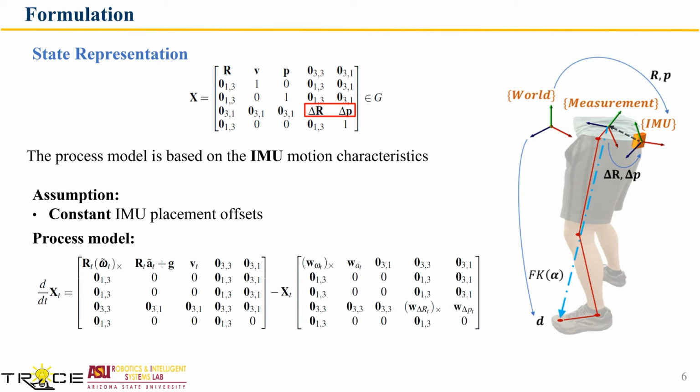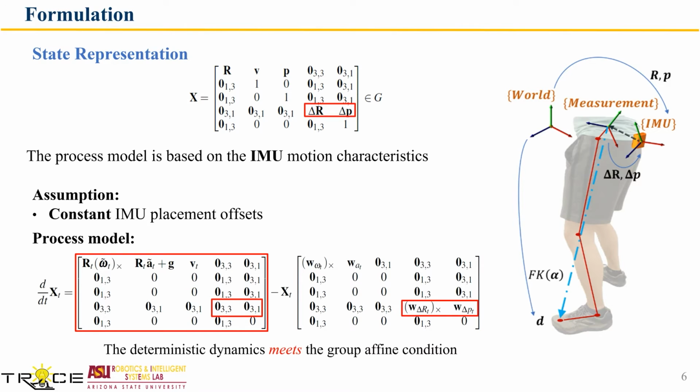Since the filter objective is to estimate the body movement, our state variables are IMU orientation, velocity, and position in the world frame, and the placement offsets in the IMU frame, as shown in the figure. The process model is based on the IMU motion characteristics. We assume the placement offsets are constant over time, so we model their dynamics as zero plus small zero-mean white Gaussian noise. We could also show that the deterministic system dynamics satisfy the group affine condition.